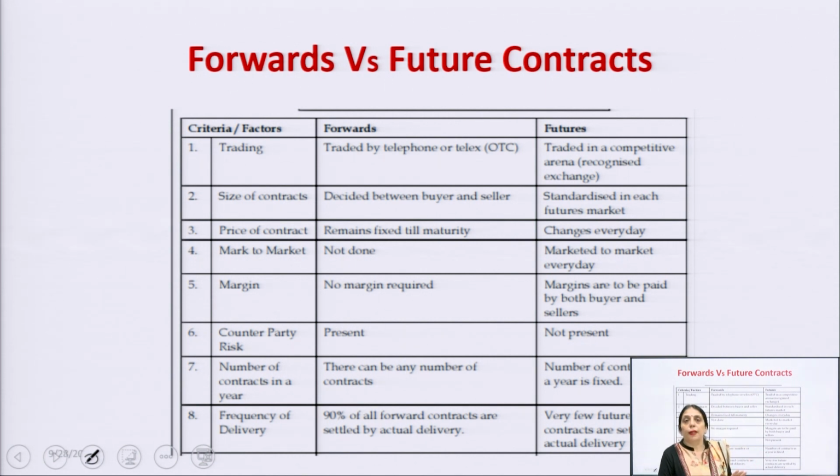Counterparty risk is very high in the case of the forward contract, but in the case of futures, counterparty risk is not there. Then number of contracts in a year. In the case of the forward contract, the number of contracts is unlimited, but in the case of futures, it is fixed. Then frequency of delivery. 90% of all forward contracts are settled by actual delivery. Very few future contracts are settled through physical delivery. It is only through cash settlement.